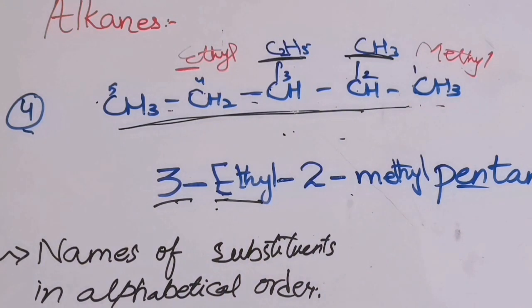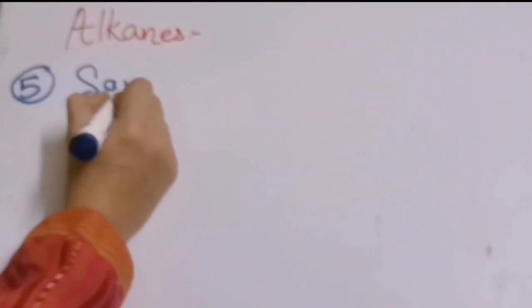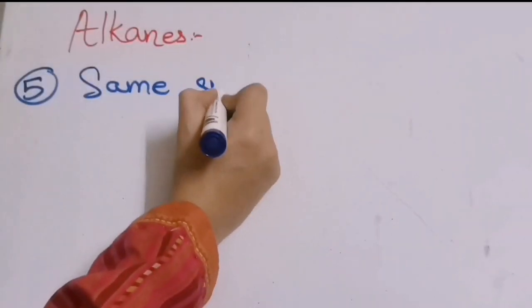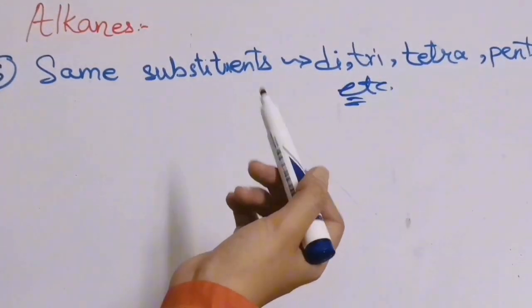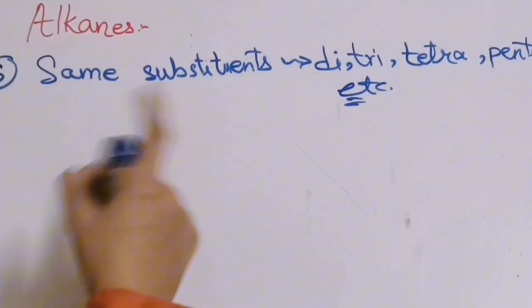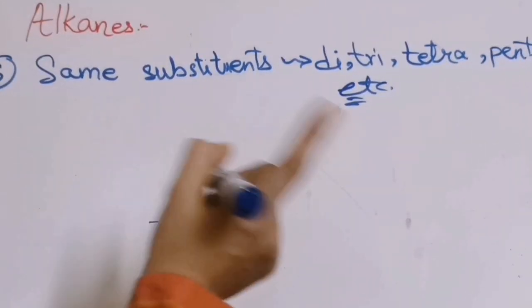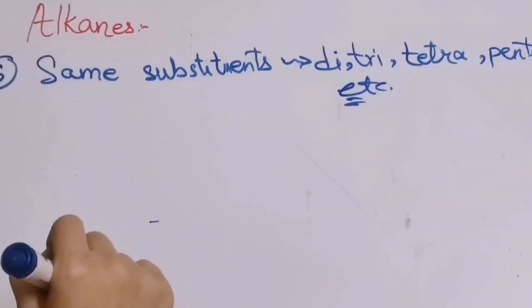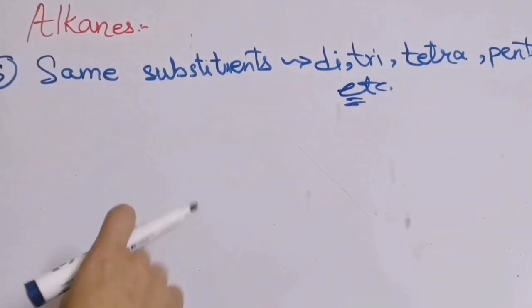Now let us go towards the fifth rule. According to the fifth rule, if we have the same substituents present, di represents that there are two same substituents present. Tri means 3 same substituents. Tetra is equal to 4 same and penta is equal to 5 same substituents. Let us see its example.